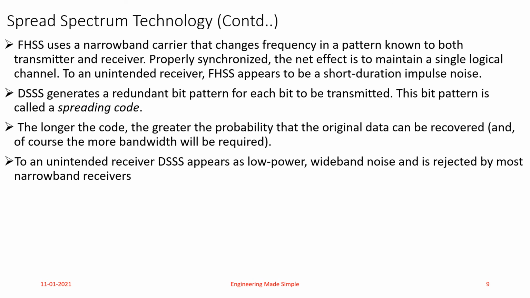In DSSS also, if the signal is received by an unintended receiver, it will consider it as low power wideband noise and it will be rejected by most of the narrowband receivers. So in today's class, we studied three different technologies by making use of which we can implement a WLAN.